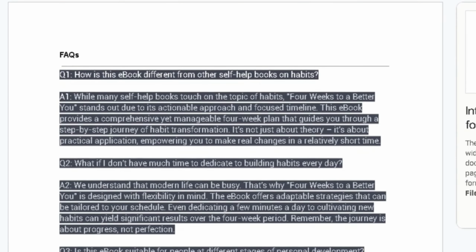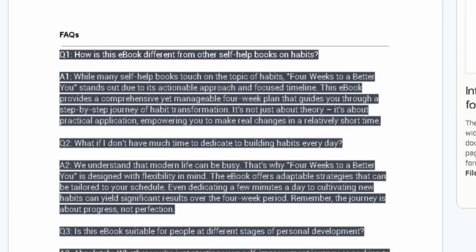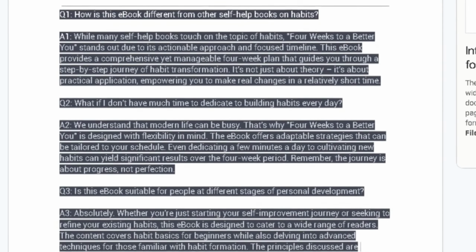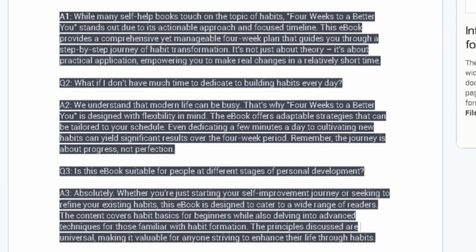To answer questions people might have, I added a section with frequently asked questions. It had information about the ebook to help people understand it better. This part was like talking to customers and making sure they had all the information they needed.